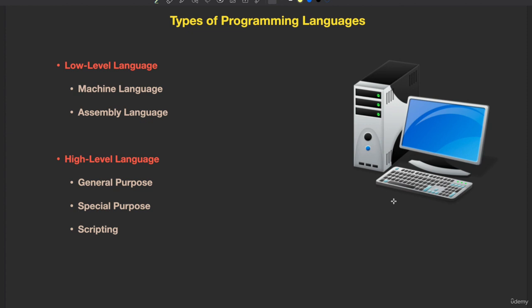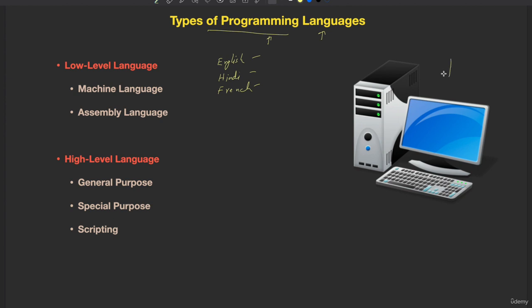So let us start with the first topic, that is types of programming languages. First of all, what does it mean by language? What does it mean by programming? Let us learn about this. We human beings use languages for communication. We use languages like English, Hindi, French. These are called natural languages. So we use these languages for communication.